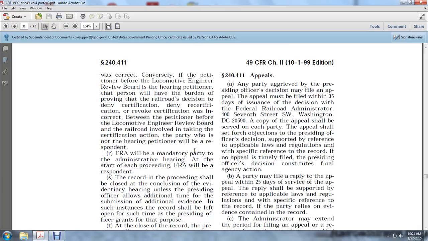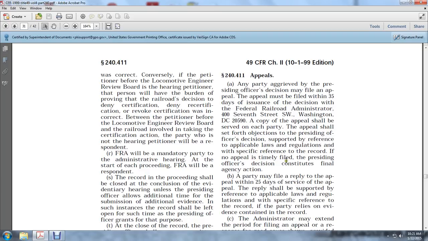Any party aggrieved by the presiding officer's decision may file an appeal, and the appeal must be filed within 35 days of the issuance of the decision with the Federal Railroad Administration, 1200 New Jersey Avenue Southeast, Washington, D.C. 20590. A copy of the appeal shall be served on each party. The appeal shall set forth objections to the presiding officer's decision, supported by reference to applicable law and regulations and specific reference to the record. No appeal will be timely filed otherwise.